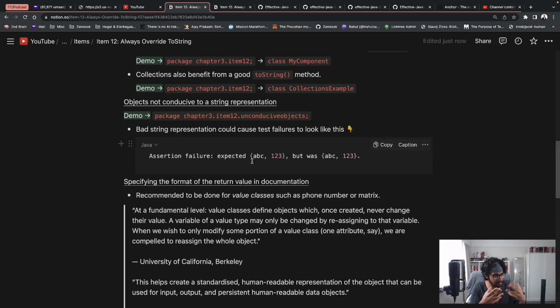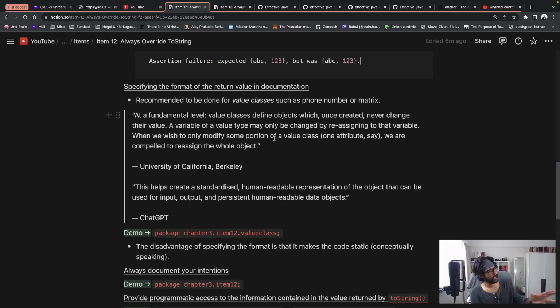The reason it's important for it to be meaningful is, again, if it comes to debugging, if there's an assertion failure or a test failure, it'll say expected this, but was this. Now for a user or a programmer, this looks the same, so he or she doesn't know where the error is. It's probably because in the string representation of this class, some significant field, something that would give meaning to this object, has been missed out. Therefore, the user is blindsided and has to figure it out on their own. So it's probably always good to over-communicate and over-represent what an object is in a string.